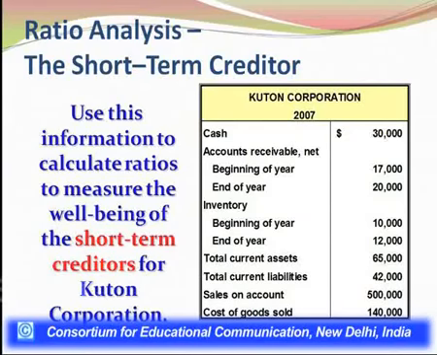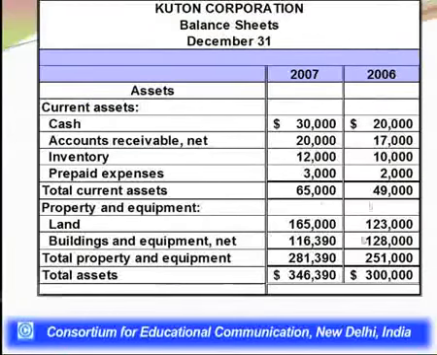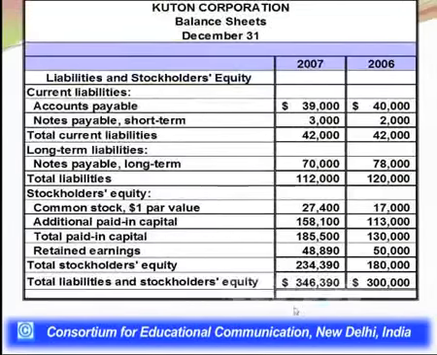So Q-TON Corporation's data for cash in 2007 is 30,000. Accounts receivables in the beginning of the year were 17,000, at the end of the year are 20,000. Inventory is again given, beginning of year it was 10,000, end of the year it is 12,000. So the total current assets, if you look at the previous slide, even I discussed with you, so it was 65,000 here, right? Total current assets, and the total current liabilities here 42,000, right?